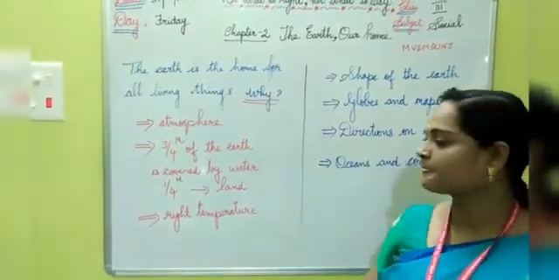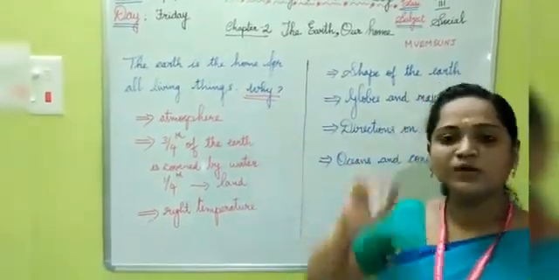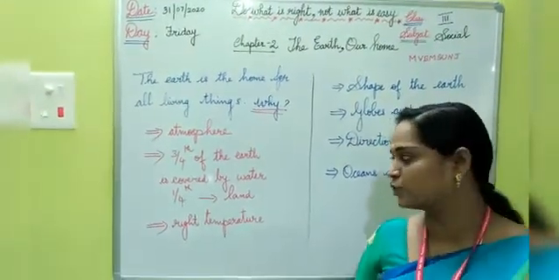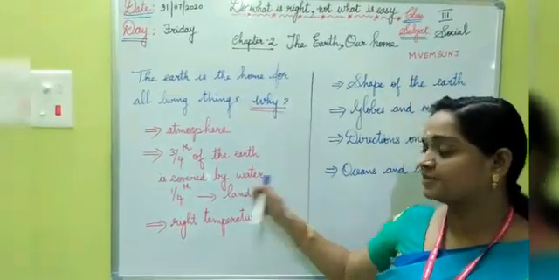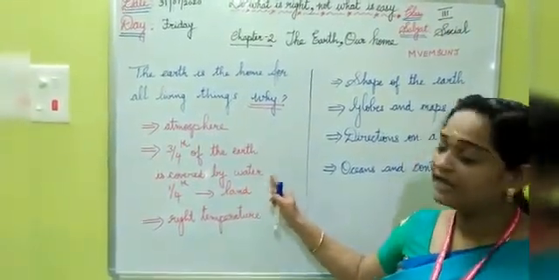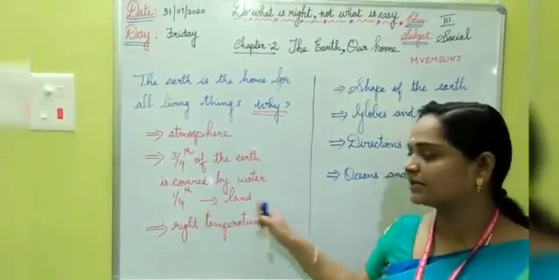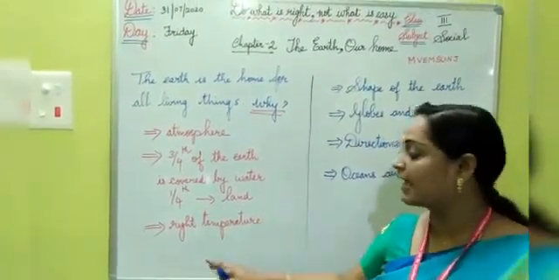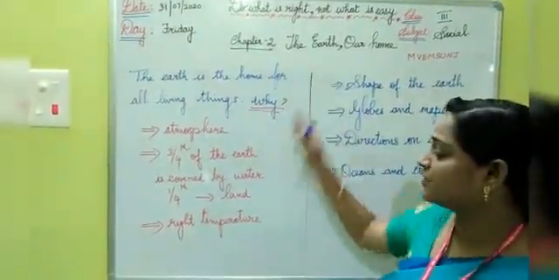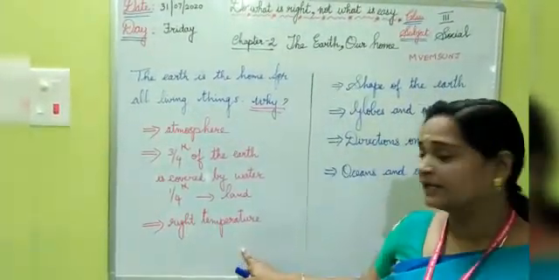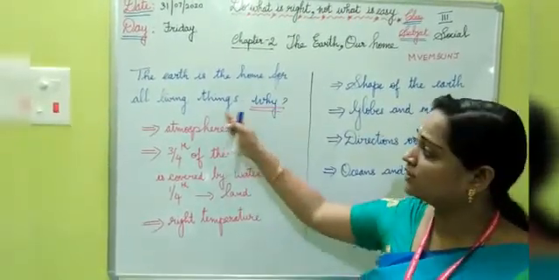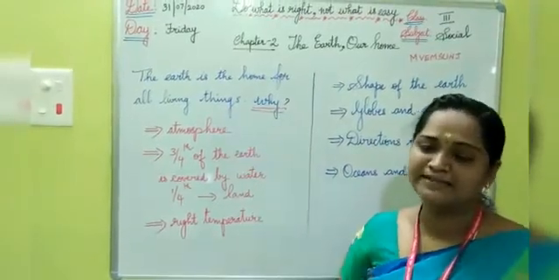What is the reason? The first reason is atmosphere. What is atmosphere? The layer of air that surrounds the Earth is called the atmosphere. The second main factor is that about 3 by 4th of the Earth is covered by water and the remaining 1 by 4th is covered by land. And the last one is the right temperature. Only on the planet Earth do we have the right temperature to live. So these are the 3 main factors suitable for all living things to live on this planet Earth.